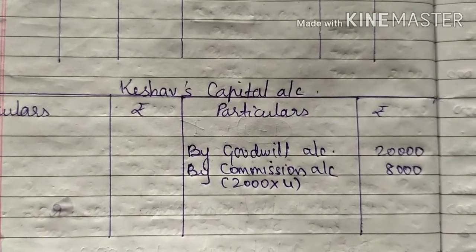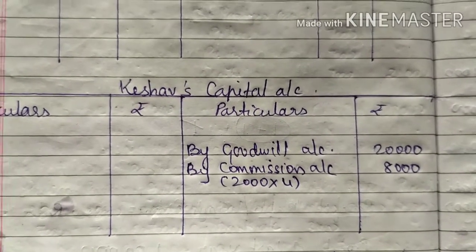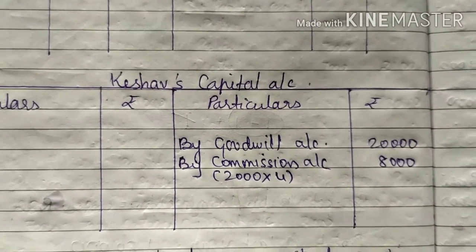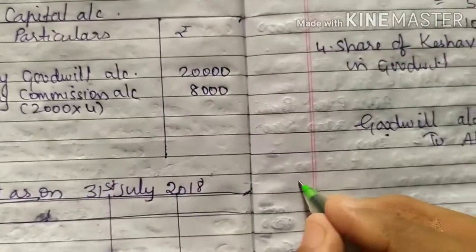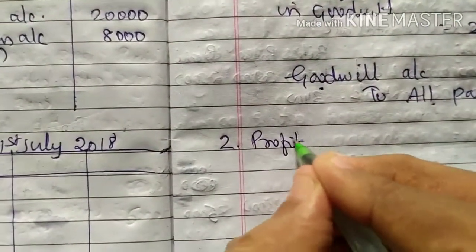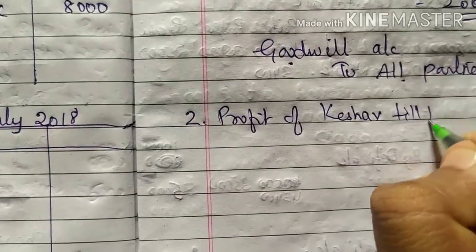Profit for 2018-19 was estimated at rupees 45,000 and Keshav's share in it up to the date of his death was given to him. So working note number 2, profit of Keshav till the date of death.